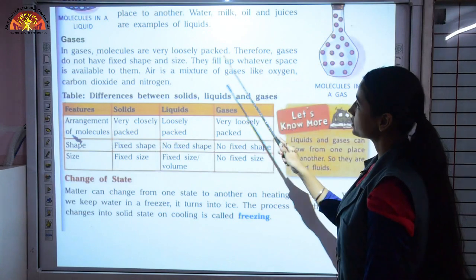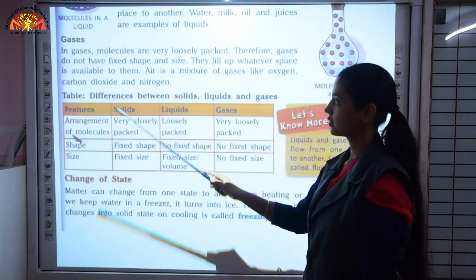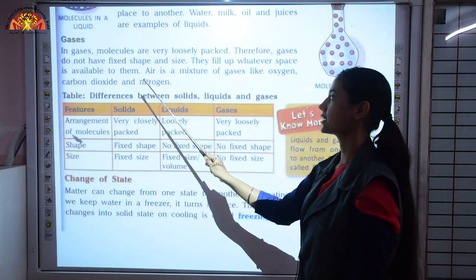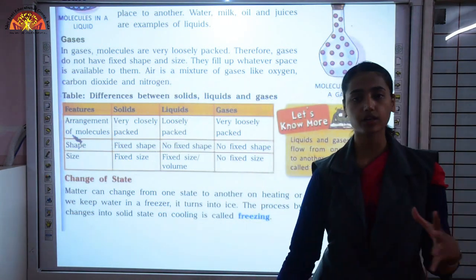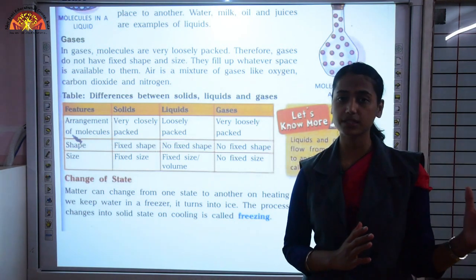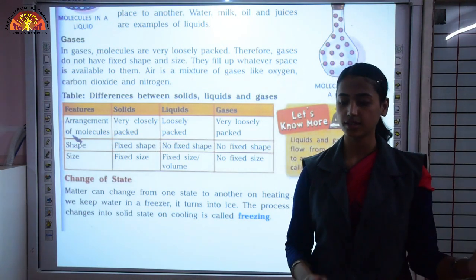They fill up whatever space is available to them. Air is a mixture of gases like oxygen, carbon dioxide and nitrogen. We are surrounded by air everywhere. That means we cannot see air particles, but they are present there.